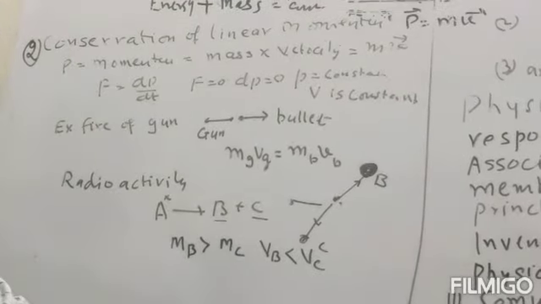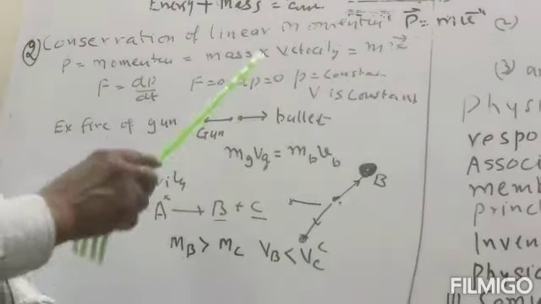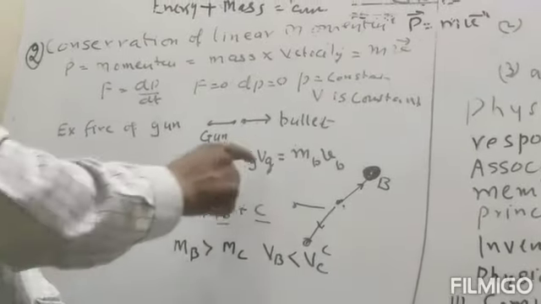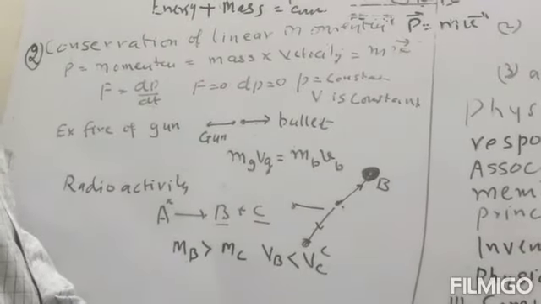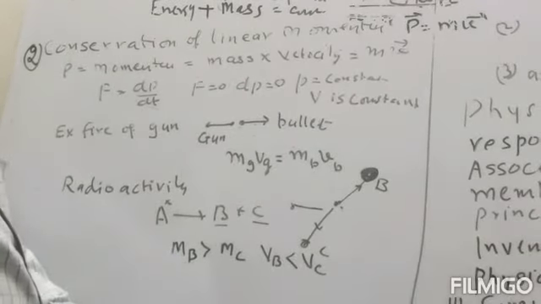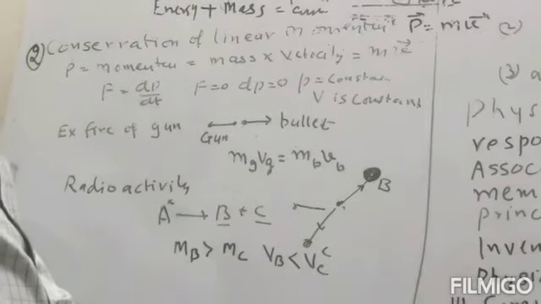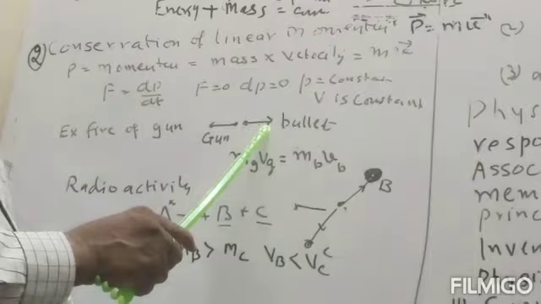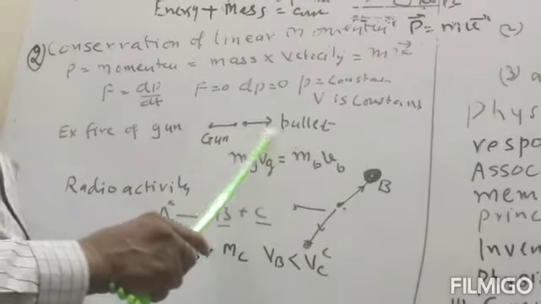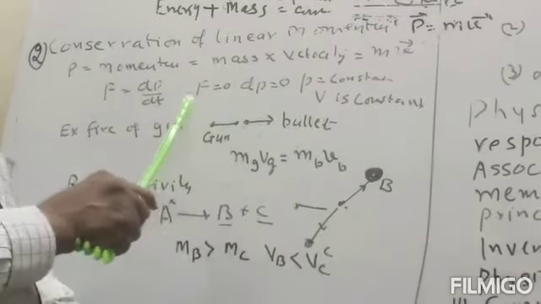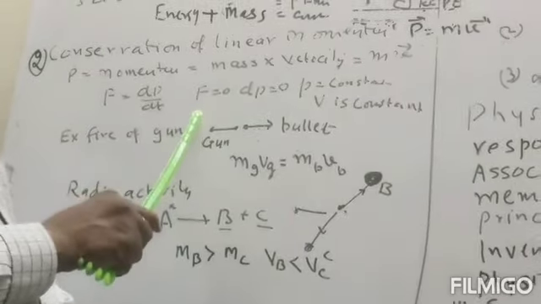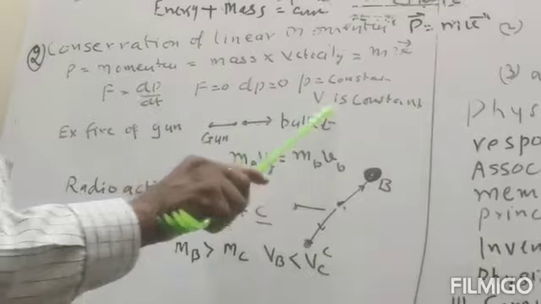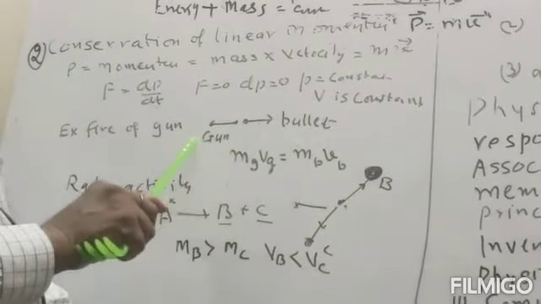Now we can give an example for the conservation of linear momentum. Suppose we have a gun and a bullet is in the gun. Before firing, the gun as well as the bullet are at rest, meaning their momentum is equal to 0. As we fire it, the bullet will go in the forward direction and the gun will recoil in the reverse direction. The momentum of the gun will be equal to the momentum of the bullet but in the opposite direction.